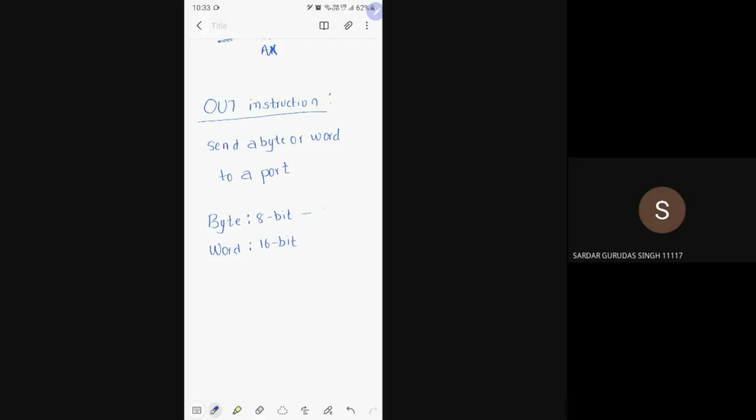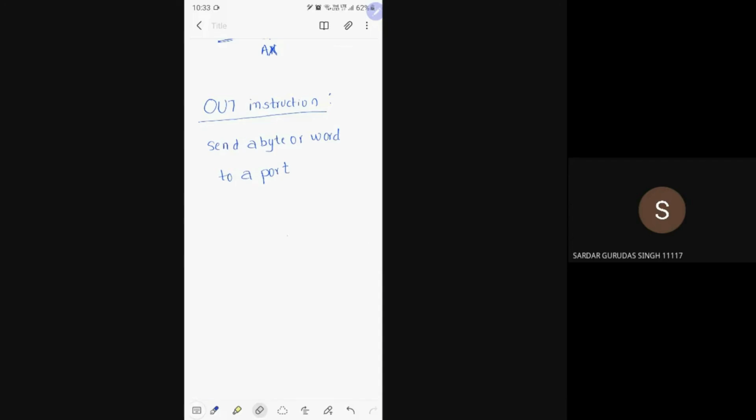Byte in the sense we may use AL or AH type of register, either lower byte register or higher byte register: AL, BL, CL, DL, or AH, BH, CH, DH. If you want to transfer 16-bit data, then you must use AX, BX, CX, or DX.